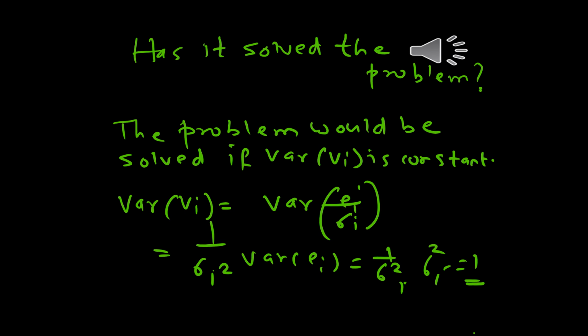So by the same token, variance of ei upon sigma i would be 1 upon sigma i square variance of ei. But the variance of ei is itself sigma square i, so you would have 1 upon sigma square i into sigma square i, which is 1, which means that the variance of each of the error terms would be 1 and hence constant. Therefore, the problem seems to have been solved.